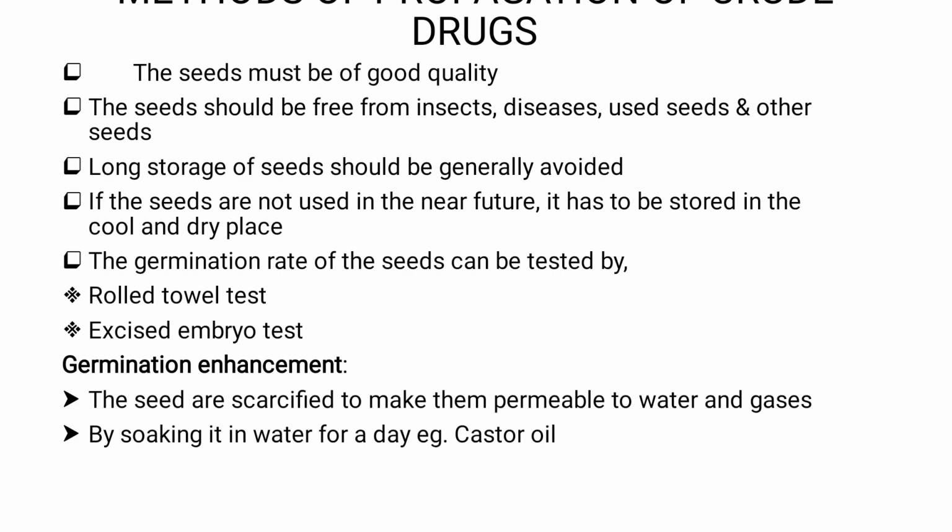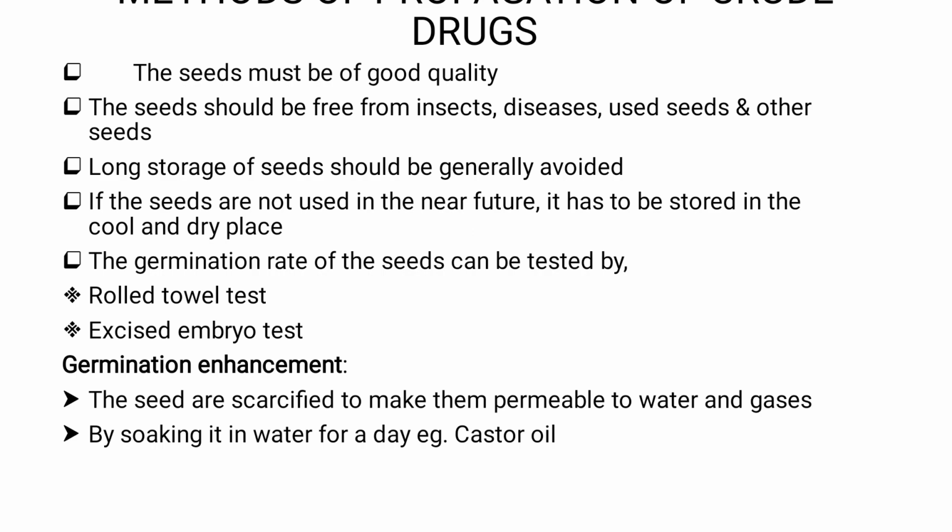The seeds should be free from insects, diseases, used seeds and other seeds. So what's the seed we are going to use for propagation? It should be free from insects or other foreign matters. It should be free from any disease. It should not be already used seed, and other plant seeds should not be present.